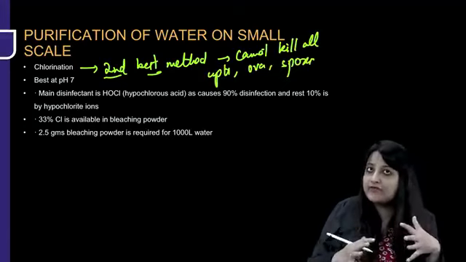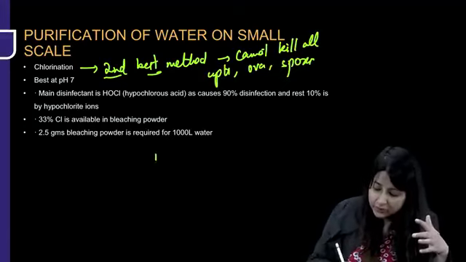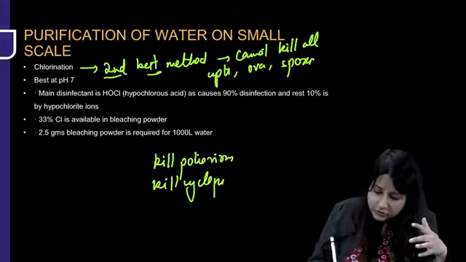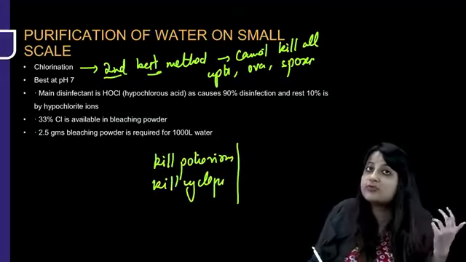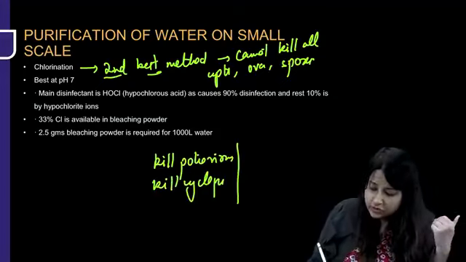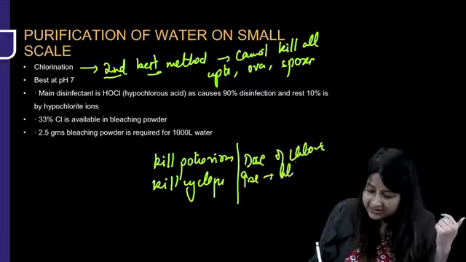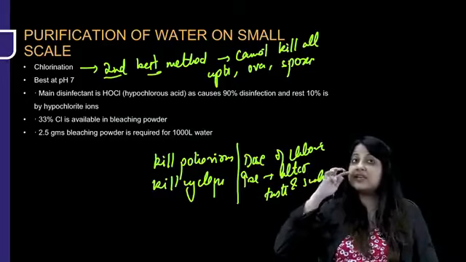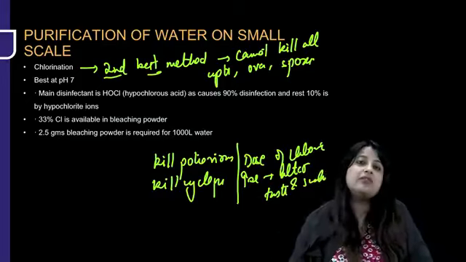Plus, suppose I need to kill poliovirus or cyclops, then what has to be done? The amount of chlorine has to be increased. So when the dose of chlorine increases, we'll have to add more, and it will alter the taste and smell. So that is one of the reasons. To kill poliovirus or cyclops, we need a residual level of chlorine of 2 or more than that, so it alters taste and smell.